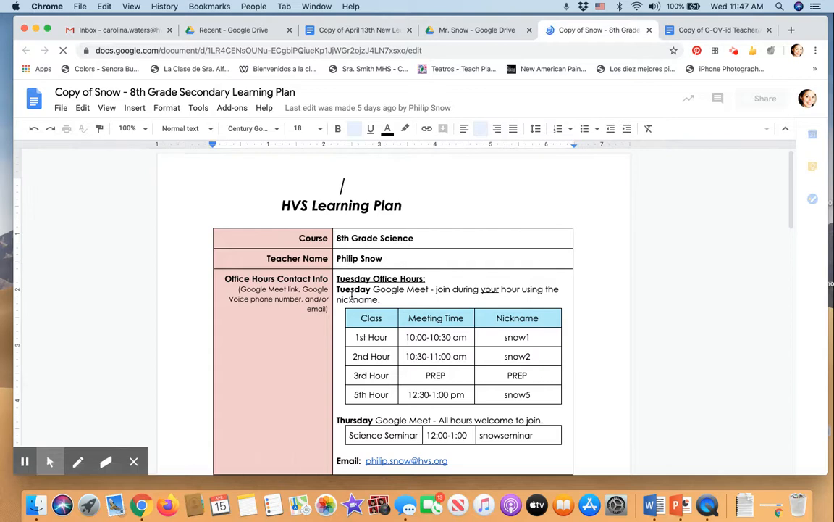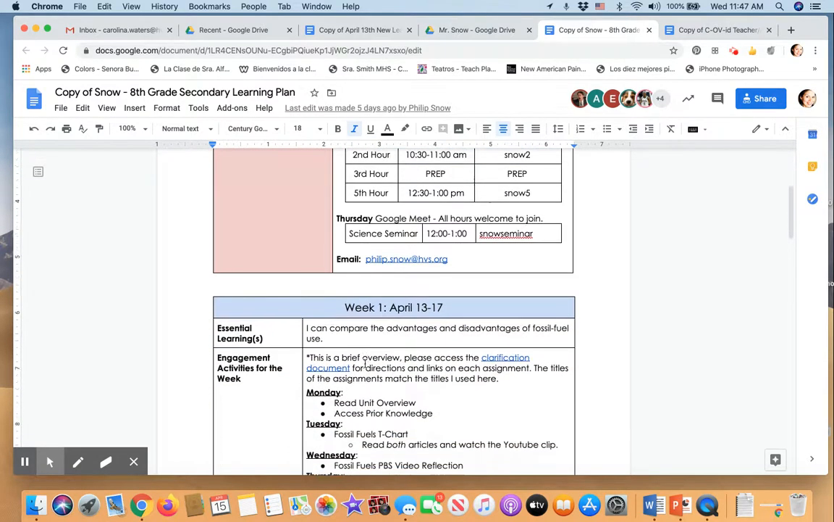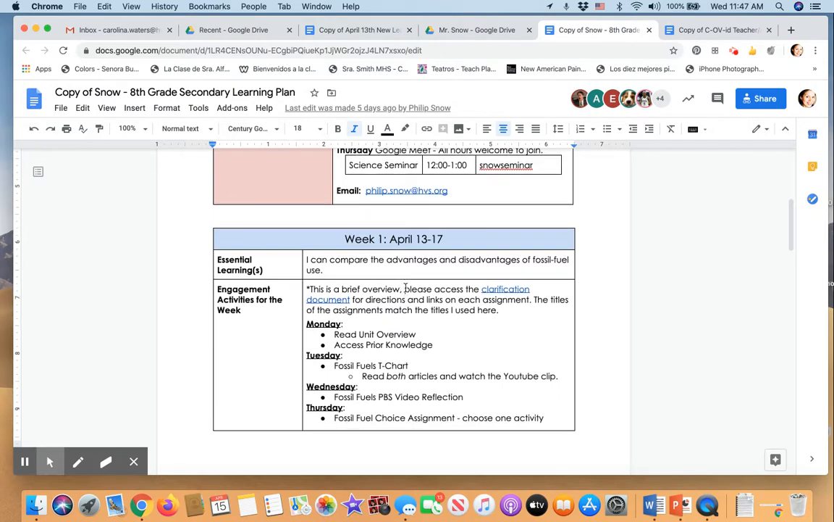We open. And right at the beginning, right at the top of the document, we have the information that we need, right? We have class, teacher, and the office hours on Tuesdays and Thursdays. If you keep on scrolling down, you're going to see the activities, right, that Mr. Snow has sent for your student.